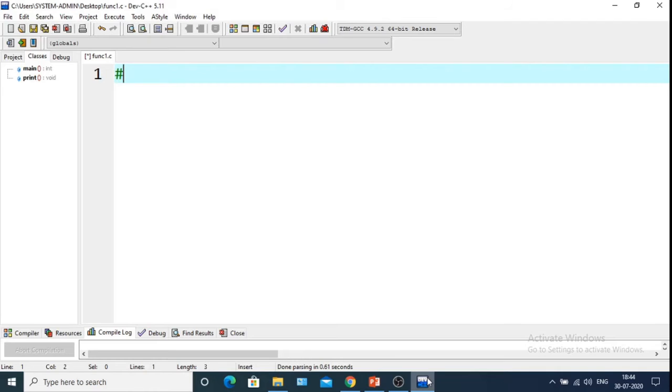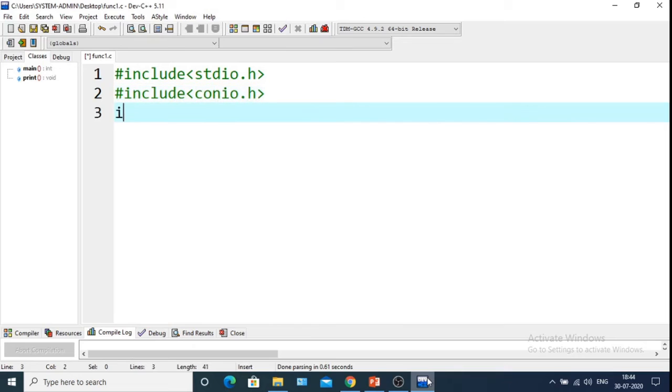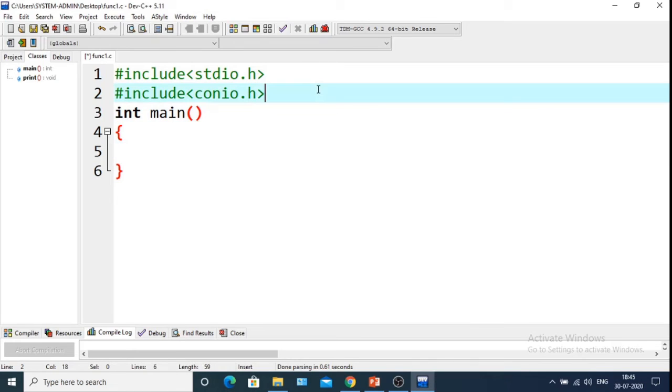First we will take the hash include header files. Next we'll take another header file. Next we'll take the main function. Before the main function I want to declare my function.